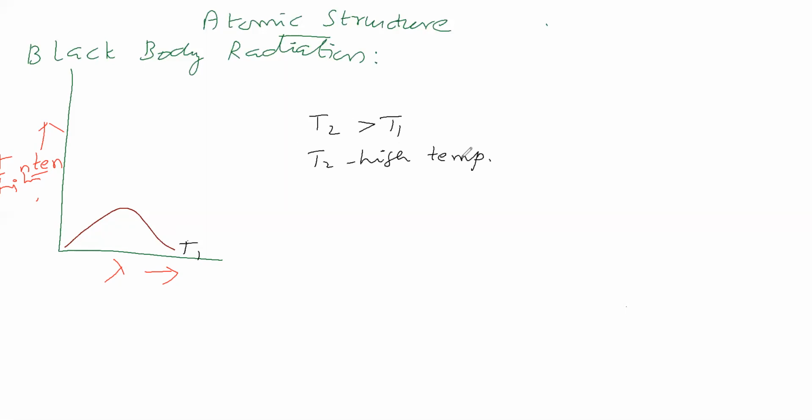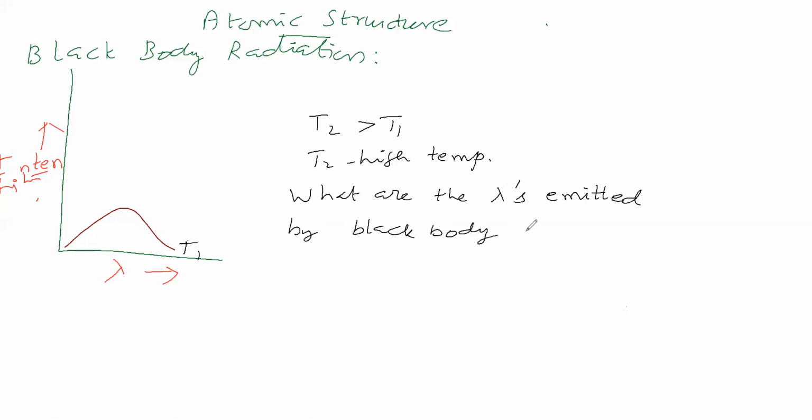Now you say, what are the wavelengths of radiation emitted by black body at T2 when compared to T1? What do you say?